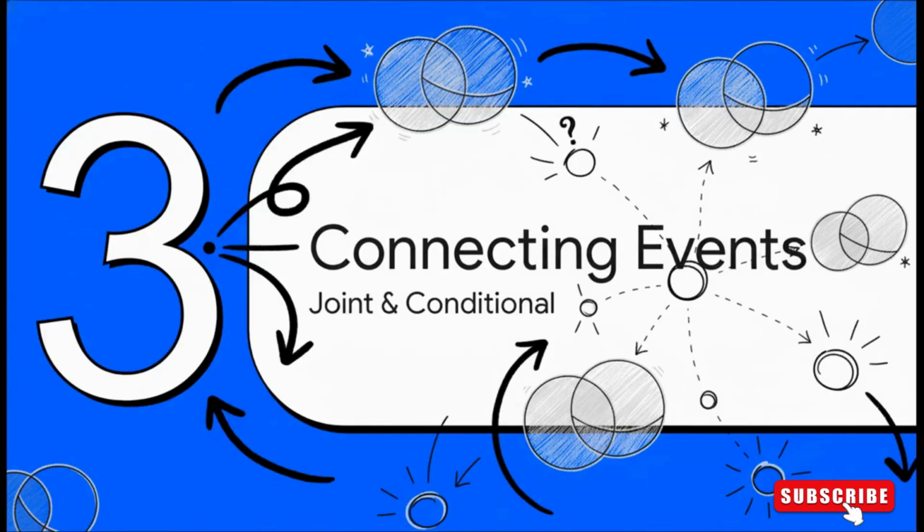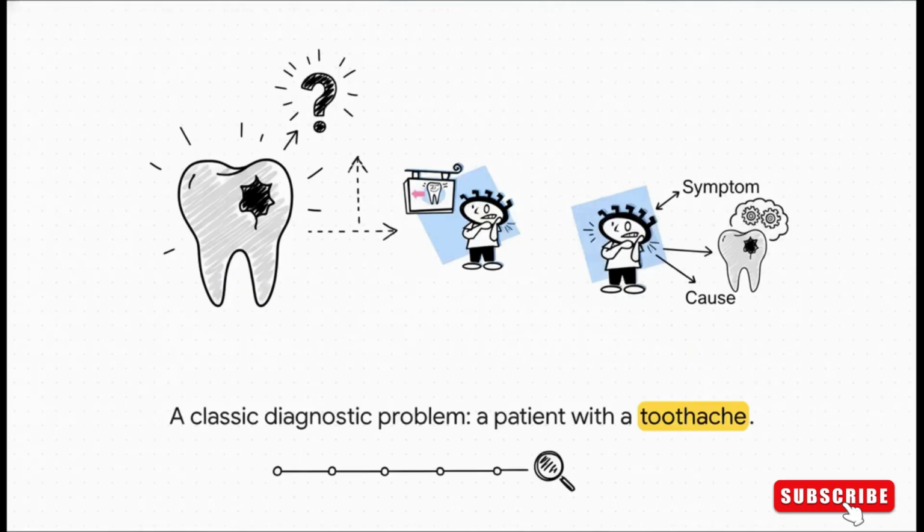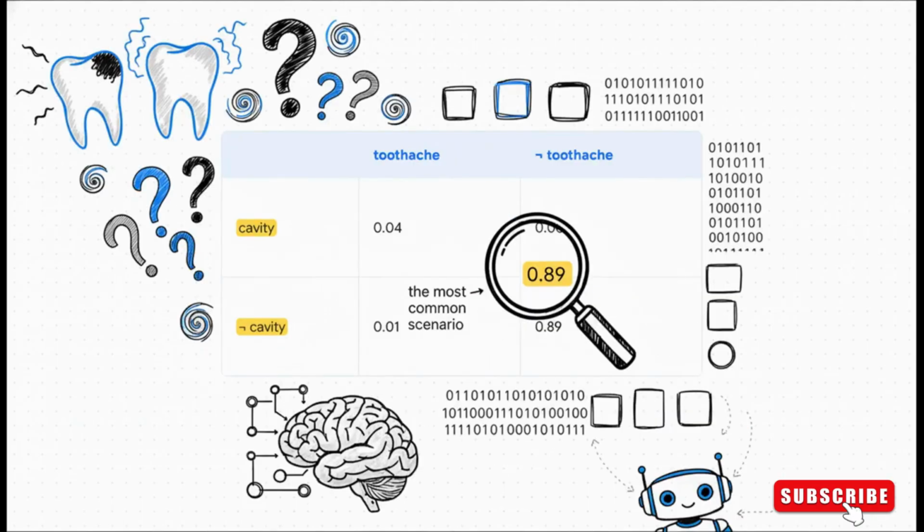Modeling single events is useful, for sure. But the real power of probabilistic AI comes from understanding the relationships between different events. So let's see how that works. To do this, we'll use a classic AI example, dental diagnosis. Imagine a patient comes in with a toothache. That toothache is a piece of evidence that we can observe. The potential cause, like whether or not there's a cavity, is the uncertain variable we want to figure out. So the question is, how are these two things, the symptom and the disease, related? This is where something called a joint probability distribution comes in handy. This table gives us the probability for every possible combination of events.